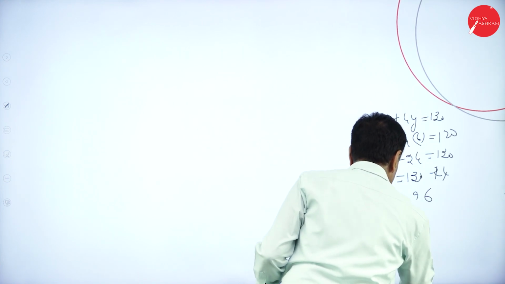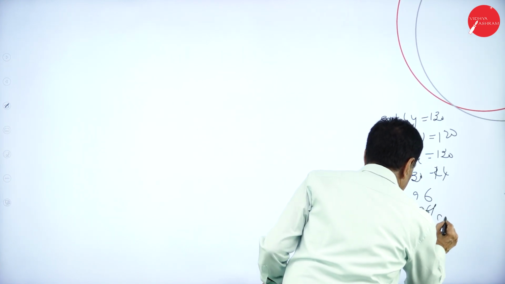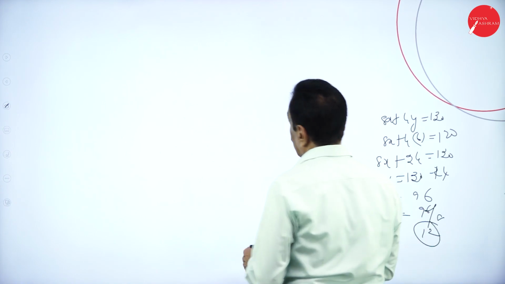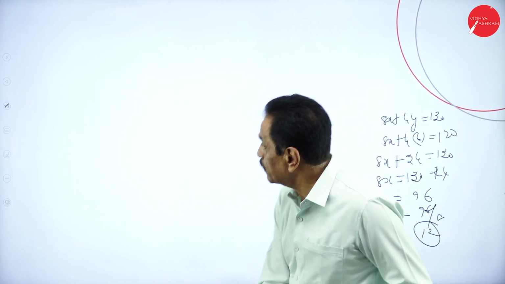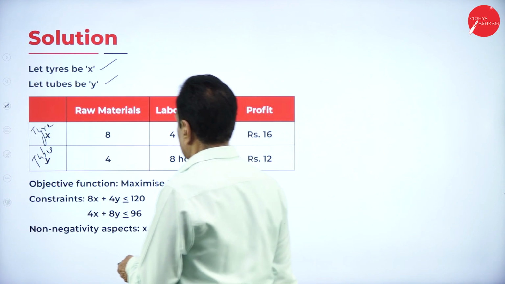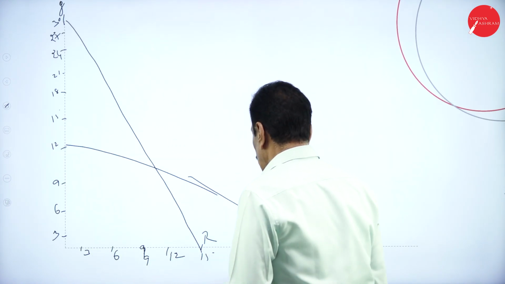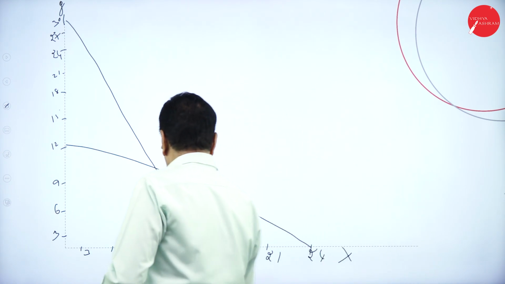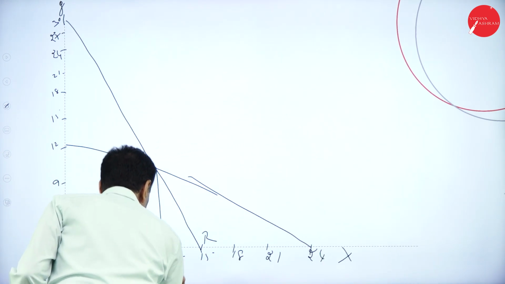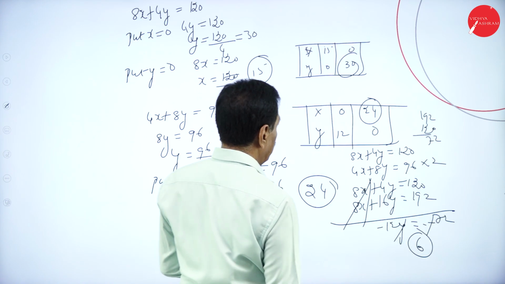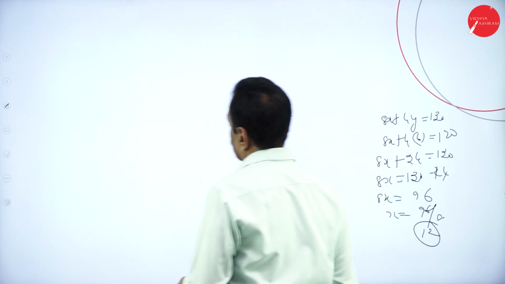So x is 12. So the x value should be 12 in the graph sheet, roughly 12 here. The y value should be 6.